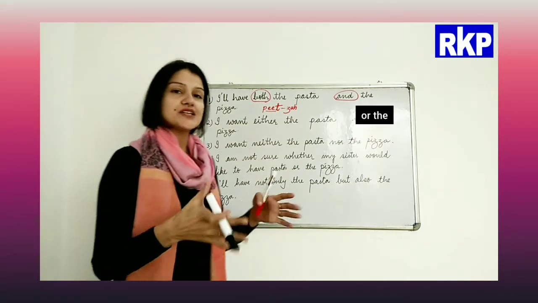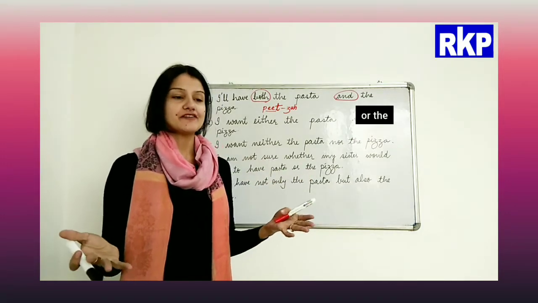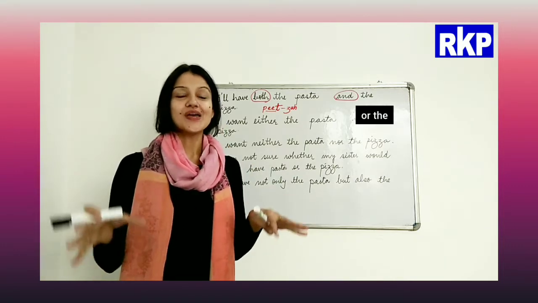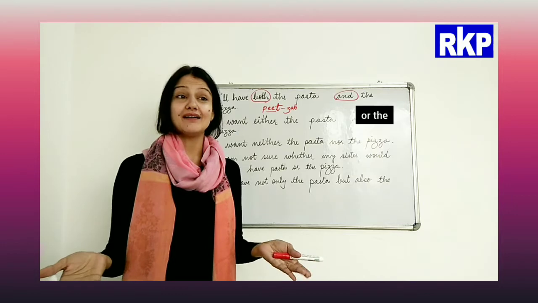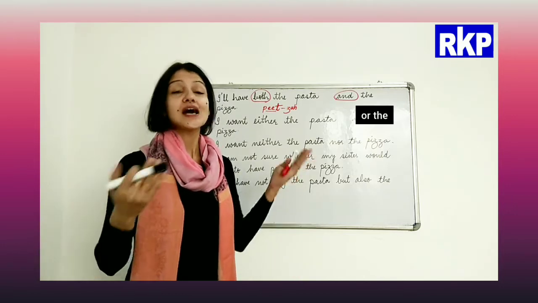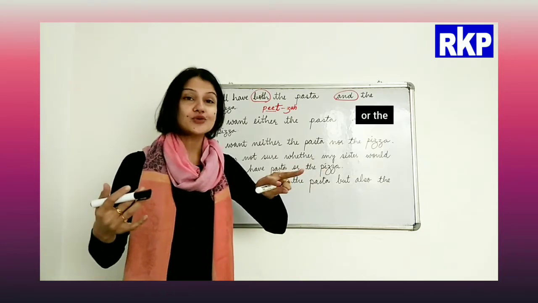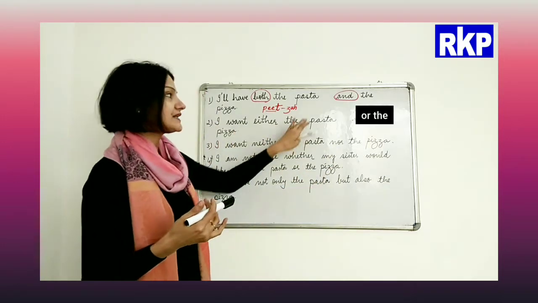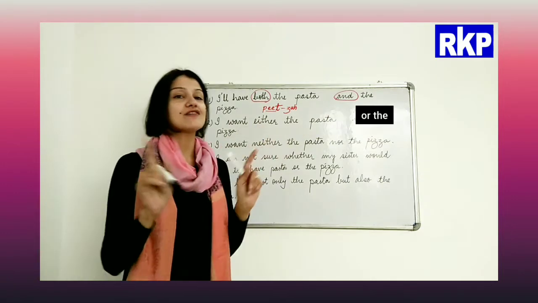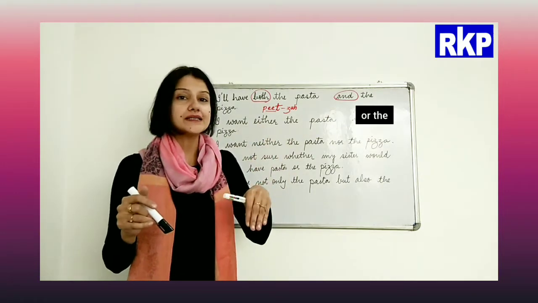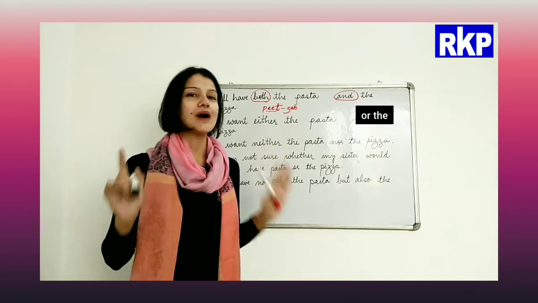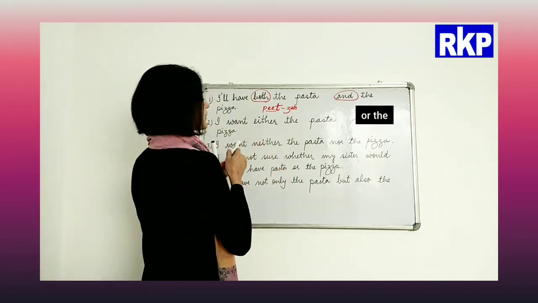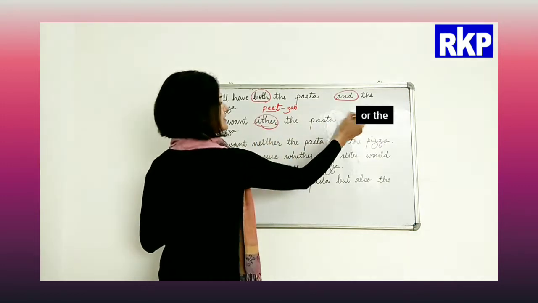Alright. Now next is, I want either the pasta or the pizza. Now there are two options. I have pasta and the pizza in front of me, but I want to have only one out of the two. So in that case, to convey my idea, I would use either and or. Out of two, when I want to go for only one. So I want either the pasta or the pizza. That means I would not eat both the things, but I would have only one out of them. So these are the correlative conjunctions, either and or.